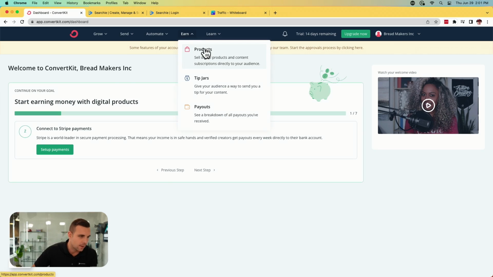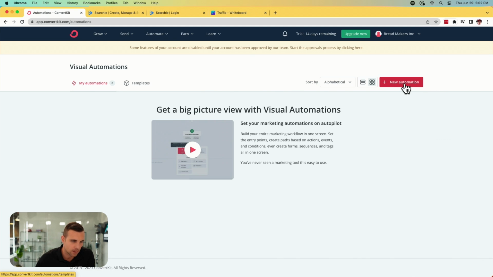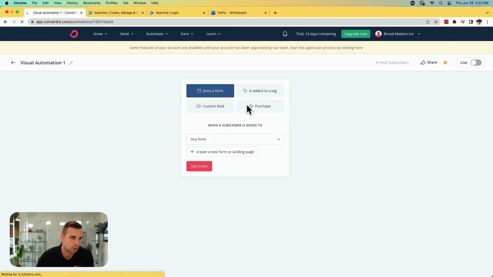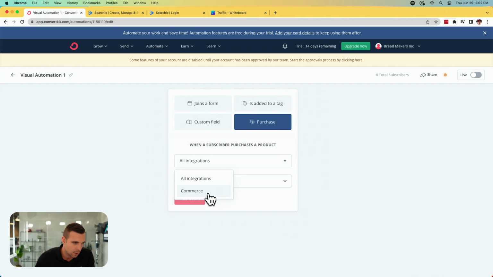So now that we have our product, what we want to do is go into automations here. So automate, visual automations, and we're going to set up a new automation. So this is just an automatic response that's going to happen in ConvertKit when someone purchases your product. Okay, so we're going to go through purchase here. We're going to select commerce, and we're going to pick our Bread Makers Mastermind, that course that we just created here. We're going to click add event.